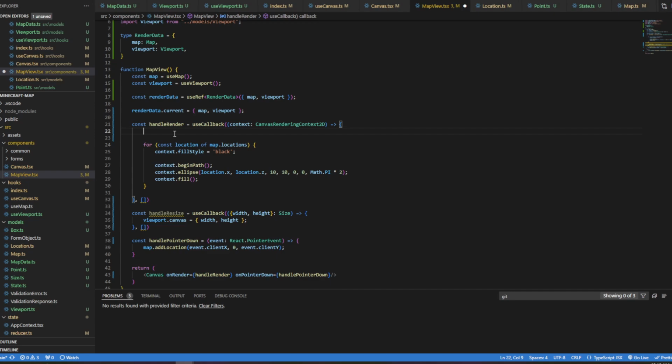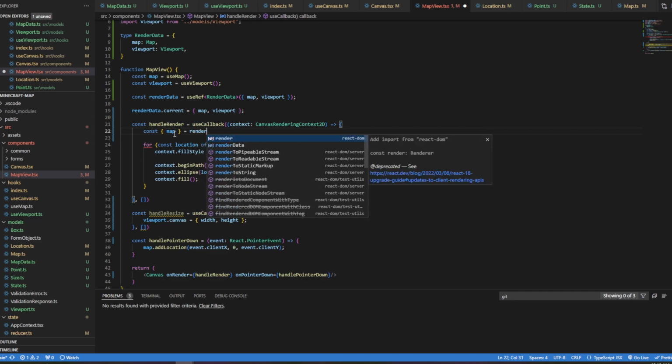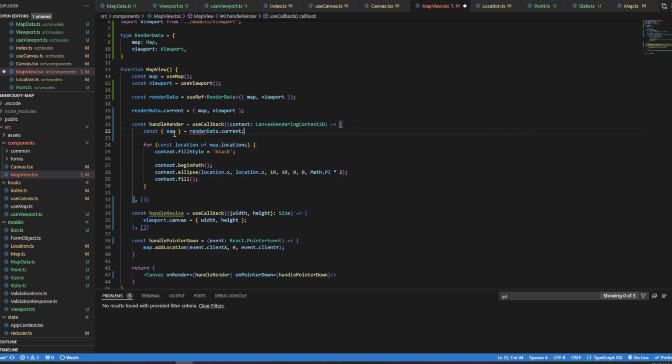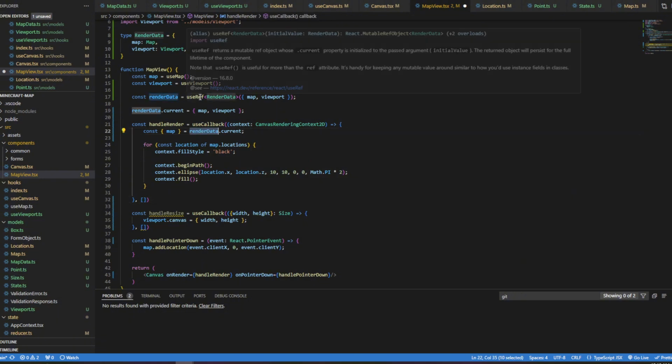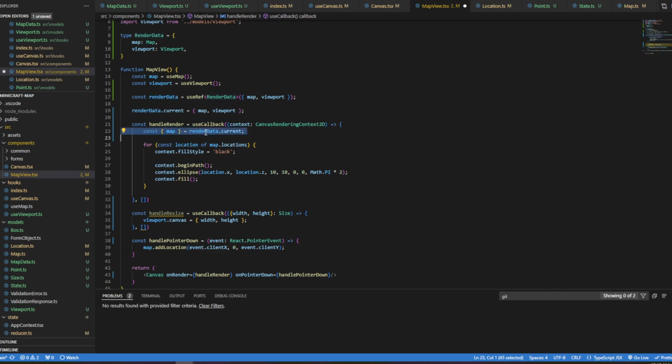And so if I do something like const map equals render data.current, you'll notice that it's not asking me to put that in the dependencies list, simply because it's a use ref, which does not change within the lifecycle of this component. The current will change, but that's fine because it's getting the current again anyway.